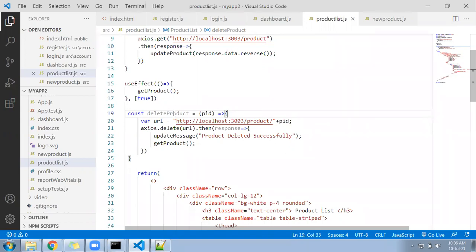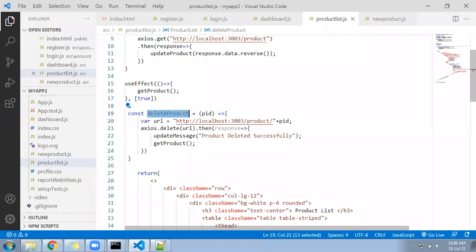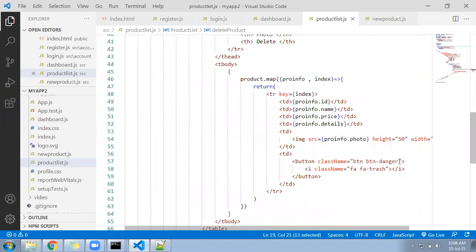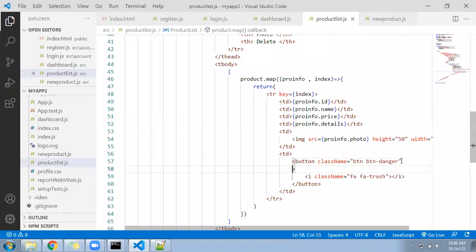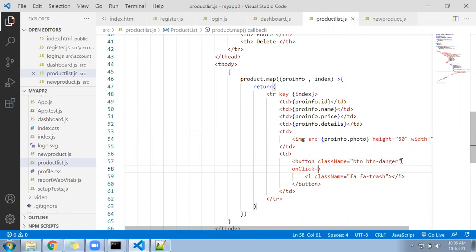Okay, now after that, come down below, call this function, delete product on click. Here, on the button click we can call on click equal to, call the function, which one?